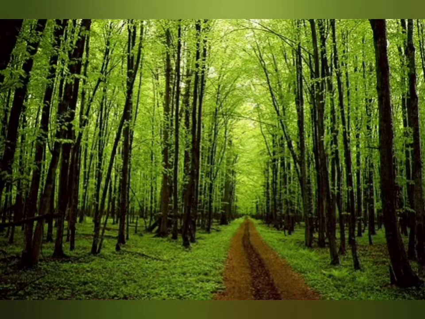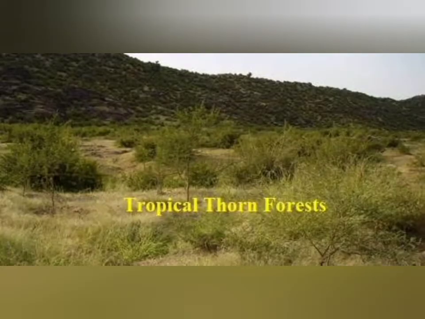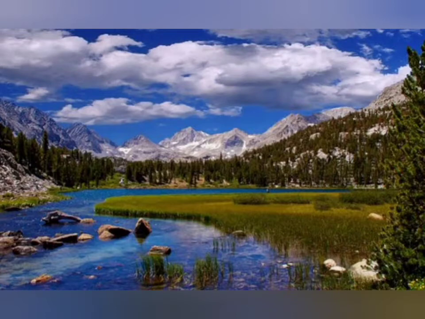And next, another important forest: the thorn forest and shrubs. In regions that receive less than 70 centimeters of rainfall, we find these types of forest. This forest has thorns to reduce the evaporation of water. This vegetation is found in India, including the semi-arid regions of Gujarat, Rajasthan and Madhya Pradesh.